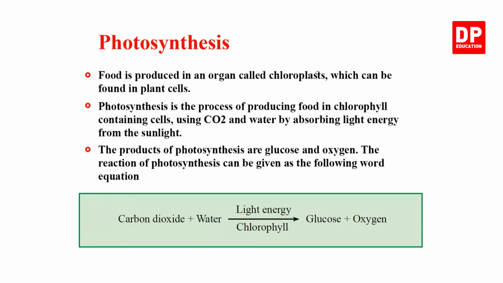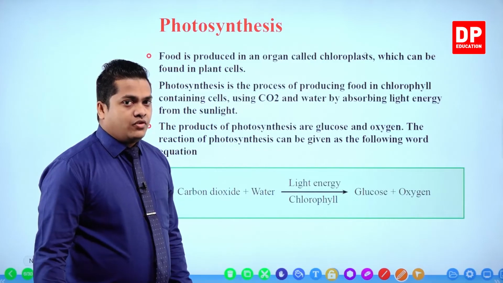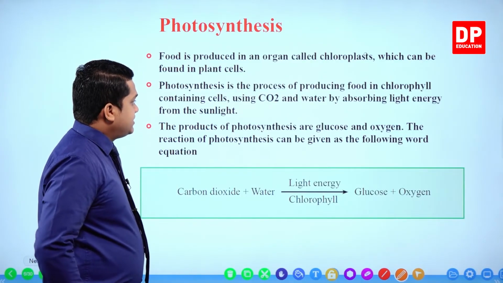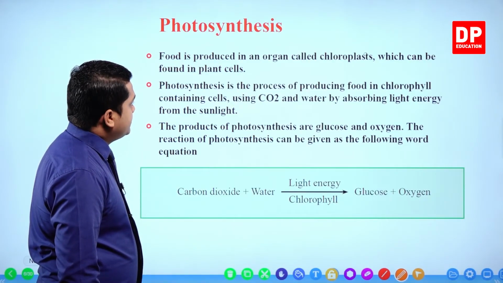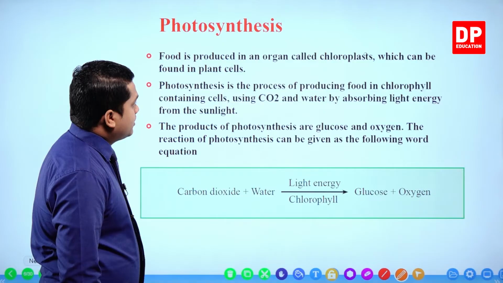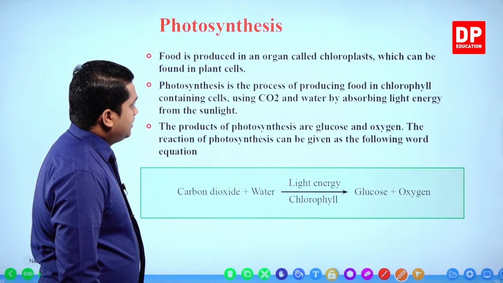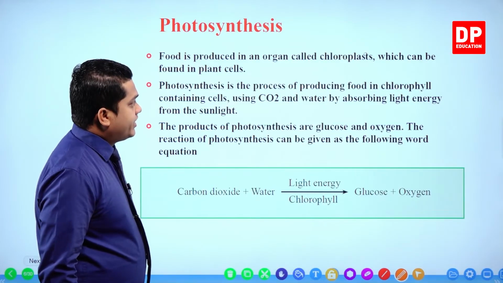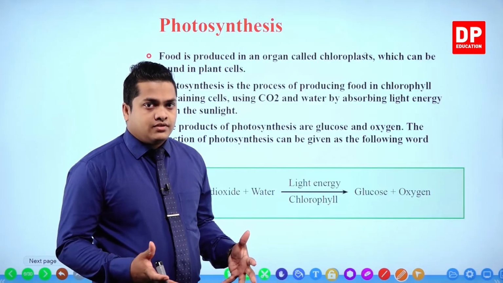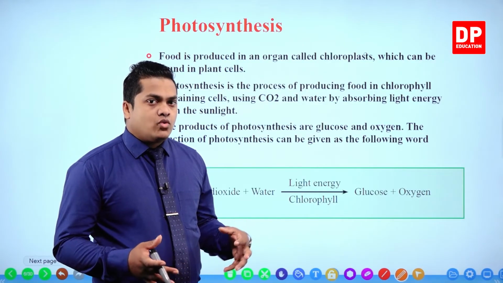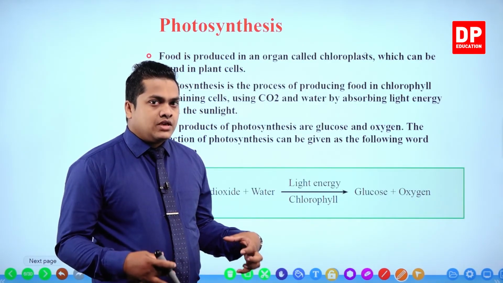Photosynthesis process can be simply given by using this formula. Before that, there are 3 points given. Let's see what are those special points. Food is produced in an organ called chloroplasts, which can be found in plant cells. I told you already this thing. These things are called organelles. Organelles can be found within the cells.